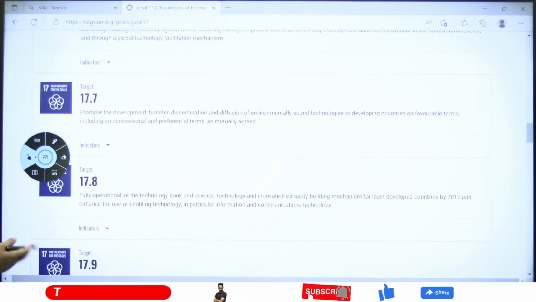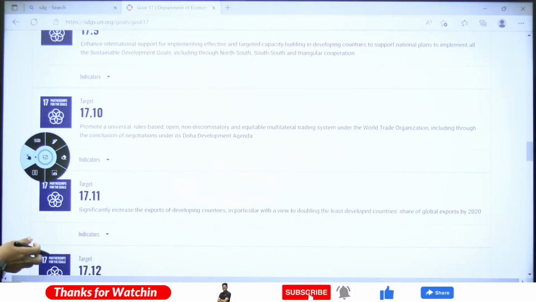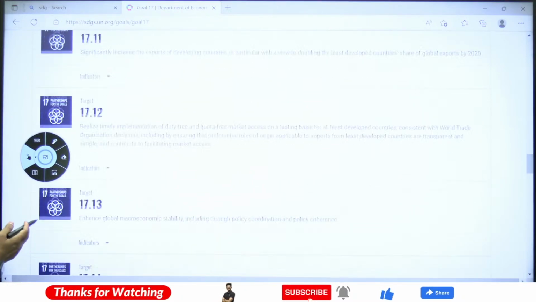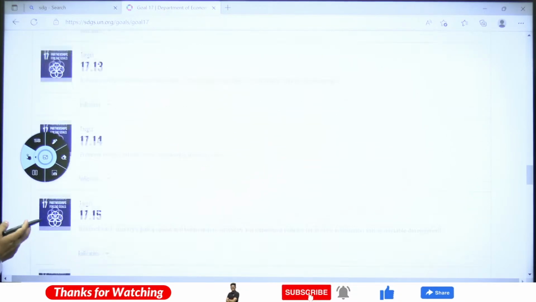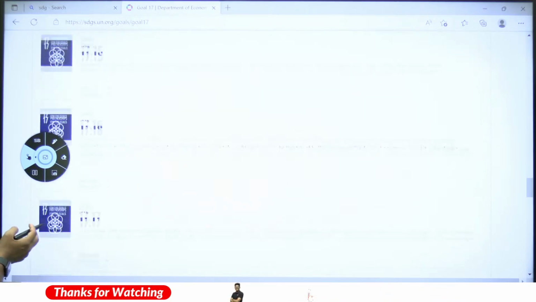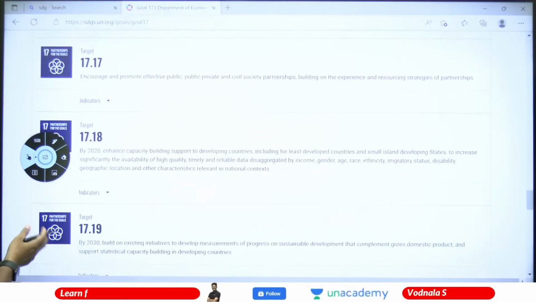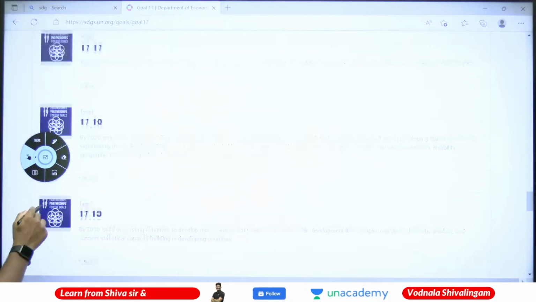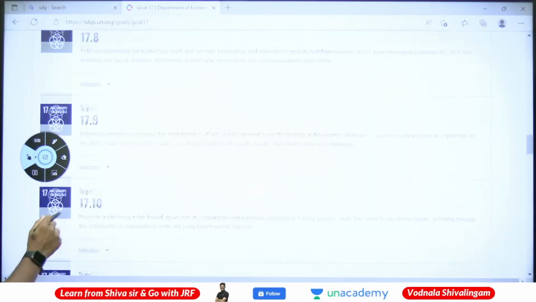The remaining things are common, so not much important. Everything is about coordination and funding between the countries. The highest number of targets are there in Goal 17 only.